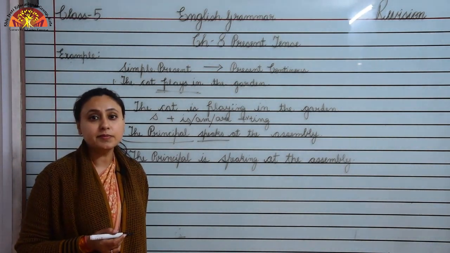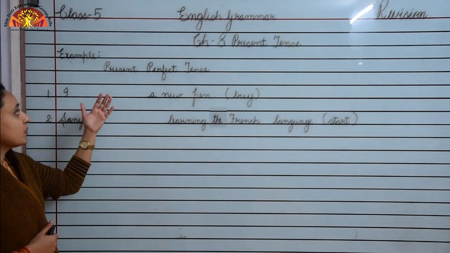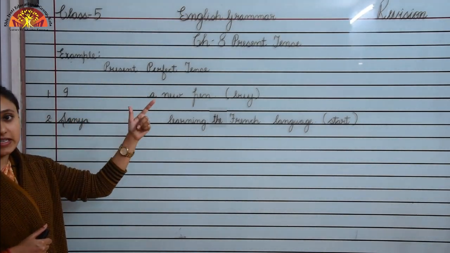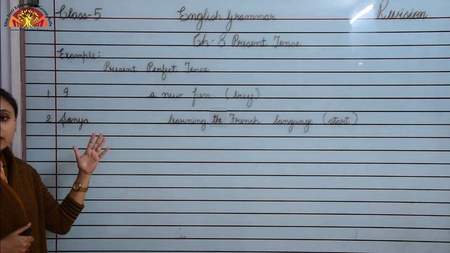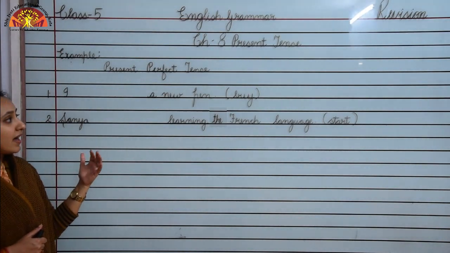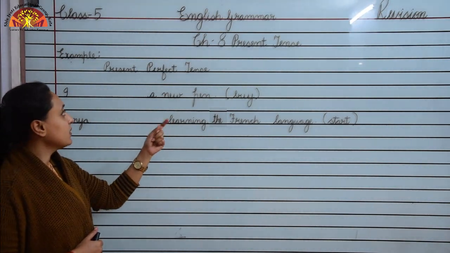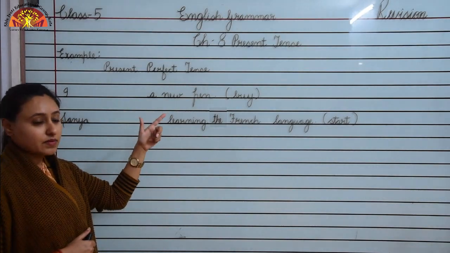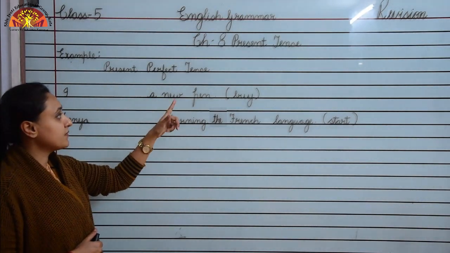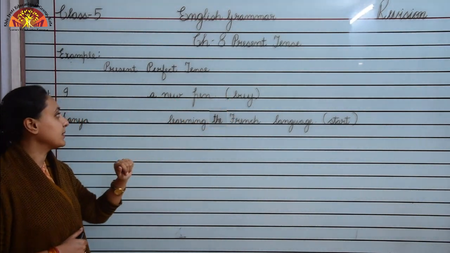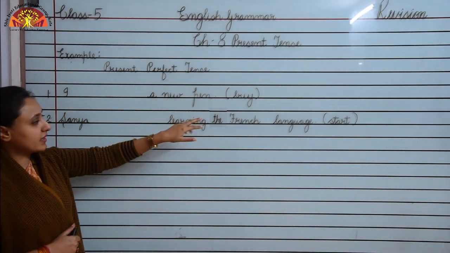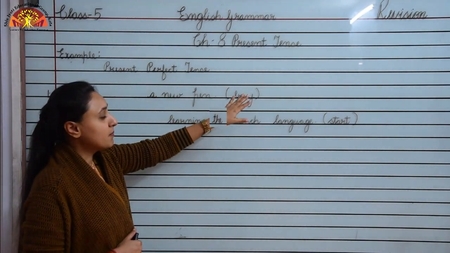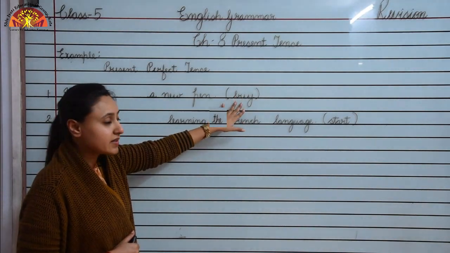Let us move further. So children, now we will learn about present perfect tense. Okay. So children, here there are two examples. In this you have to change sentences into present perfect tense and verb is given to you here. Okay. I dash a new pen. In bracket, verb buy is given to you.